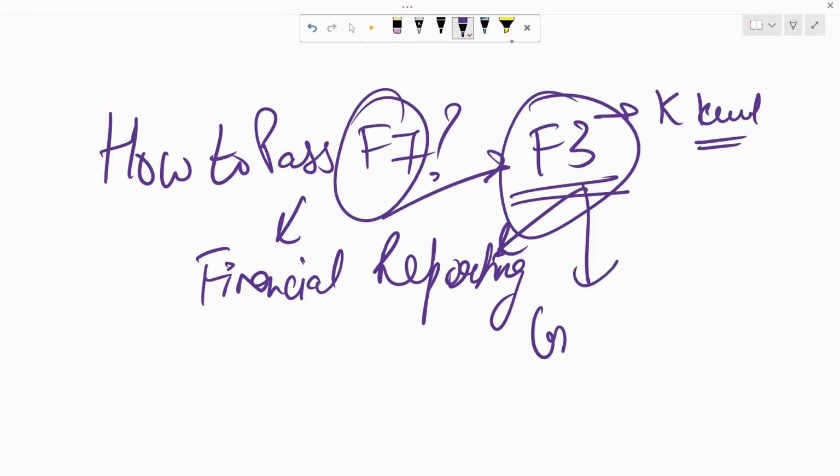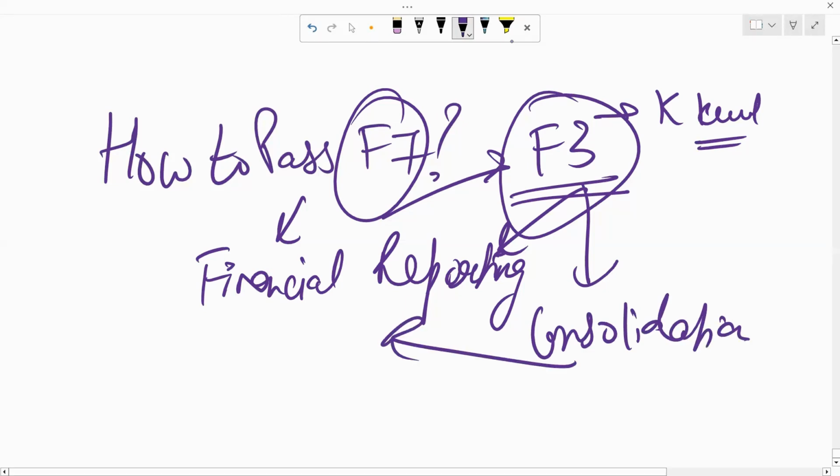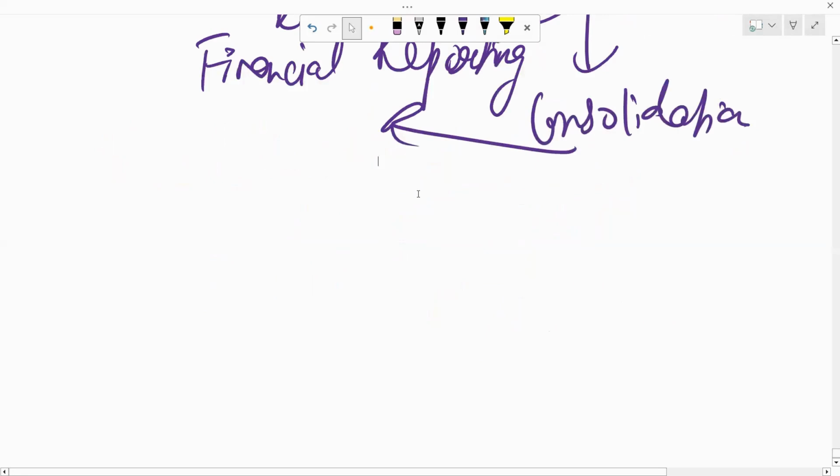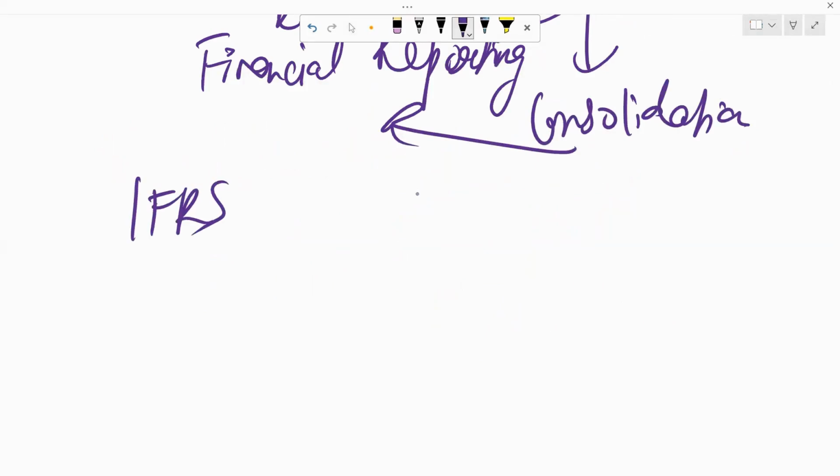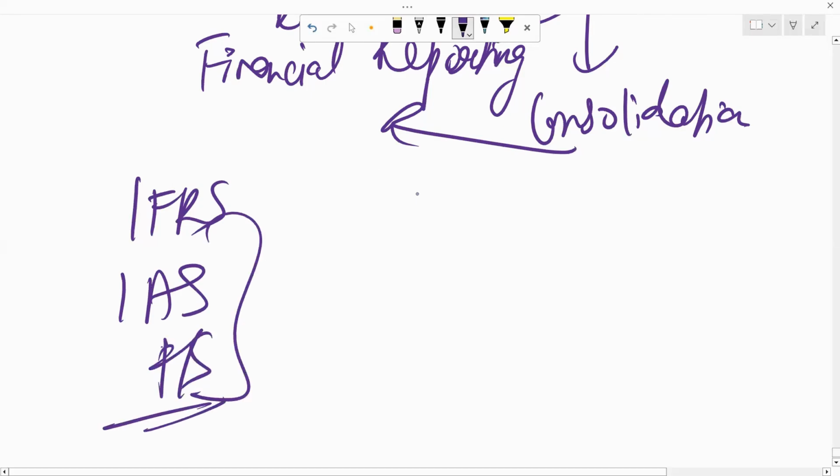The major concept, which is consolidation, is covered in your FR paper. Financial reporting basically comprises of your accounts. So if you're from a commerce background, you will love this subject because it is full of accounts and standards and balance sheets, financial statements, and all of those things. Financial reporting consists of majorly your IFRSs, your ISAs, and financial statements interpretation. These are the core things of your financial reporting paper.